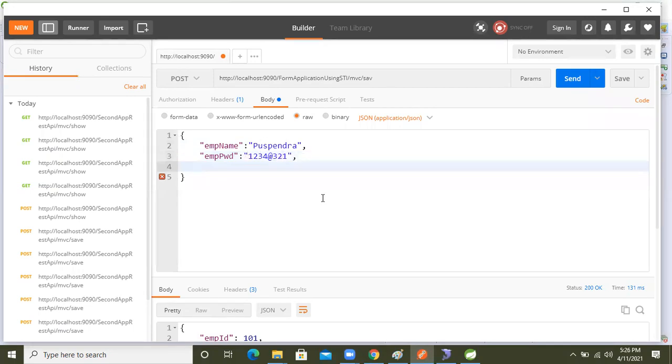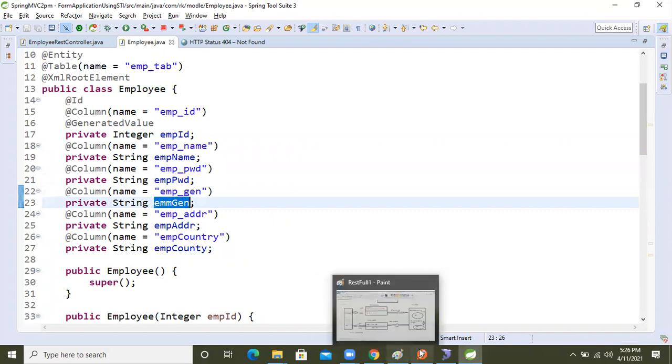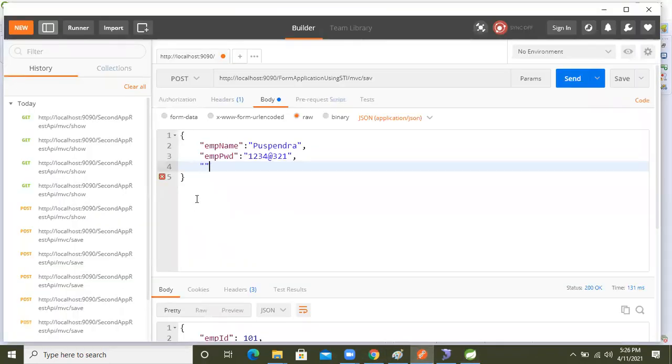Another one, come again here. Gender is there, right? Copy this one, come to the browser, double quote, paste it. After that, the gender is male, right? Male. Fine, guys.